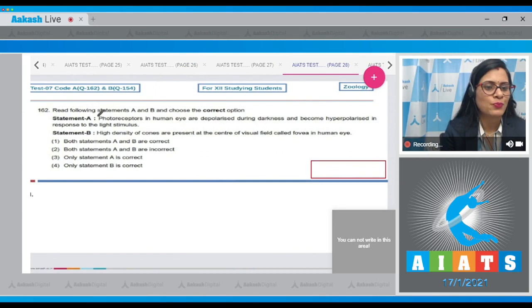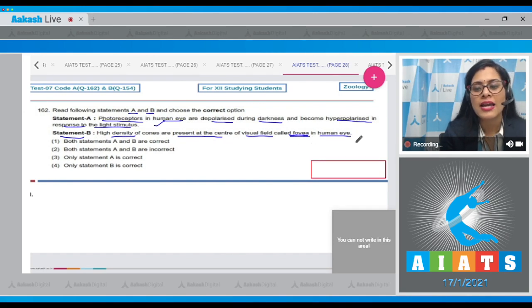Question number 162. Read the following statements A and B and choose the correct option. Statement A says, photoreceptors in human eye are depolarized during darkness and become hyperpolarized in response to the light stimulus. And this is a correct statement. The next statement is statement B. High density of cones are present at the center of visual field called fovea in human eye is also a correct statement. So as both the statements are correct, the correct answer to this question is option number 1. Both statements A and B are correct.